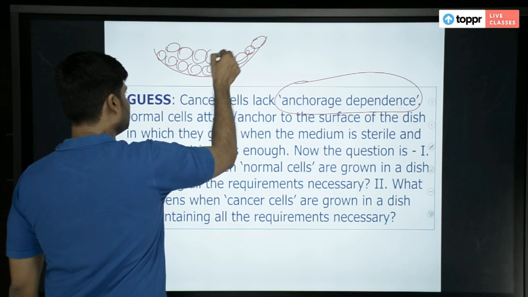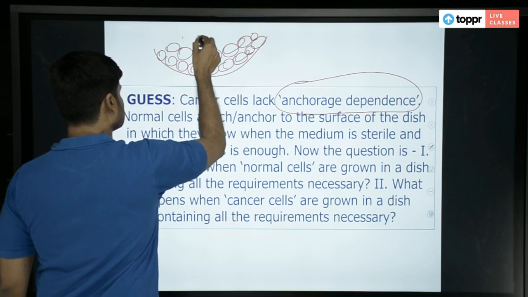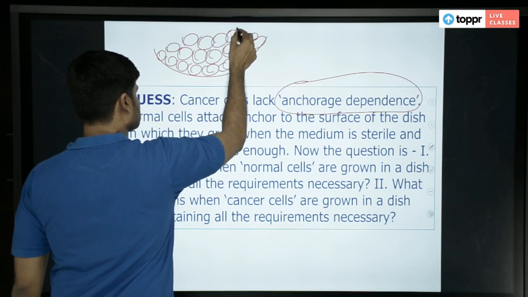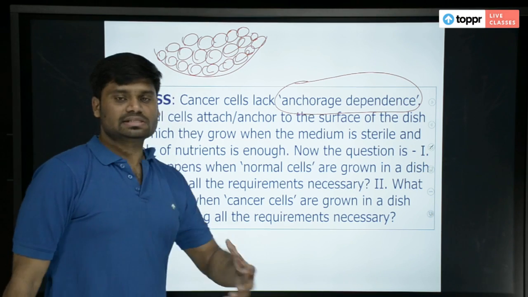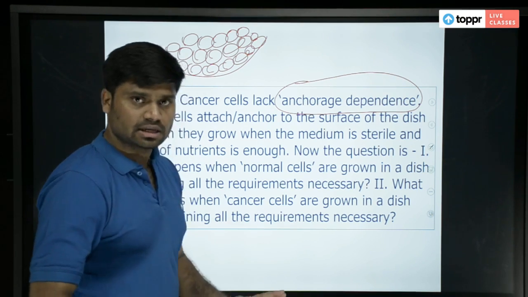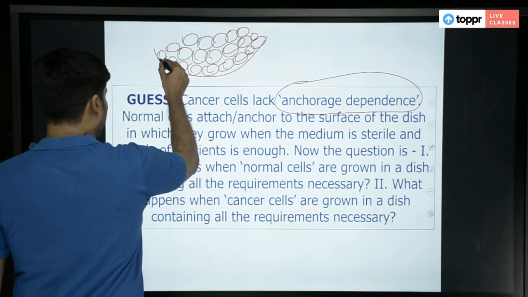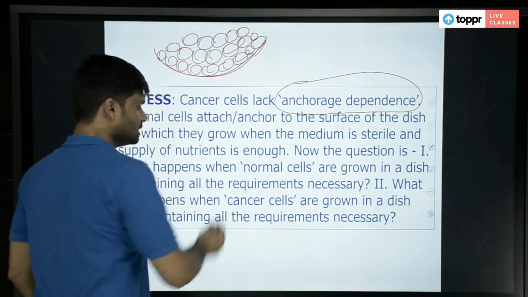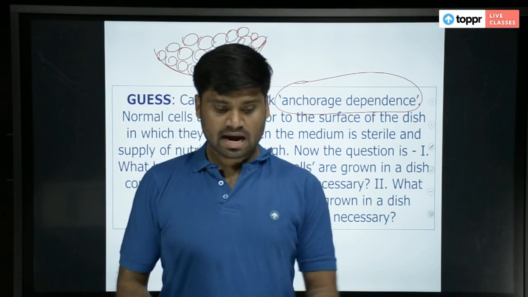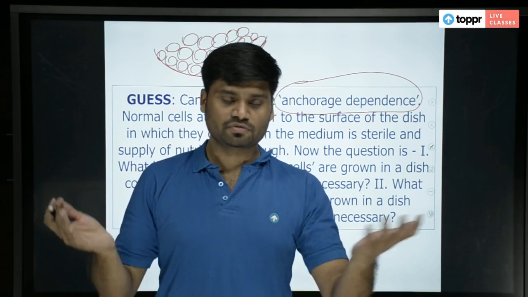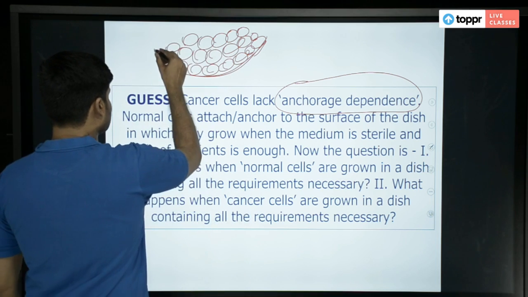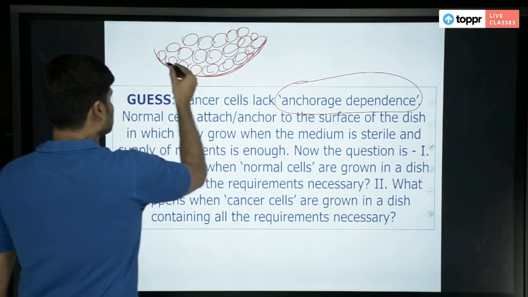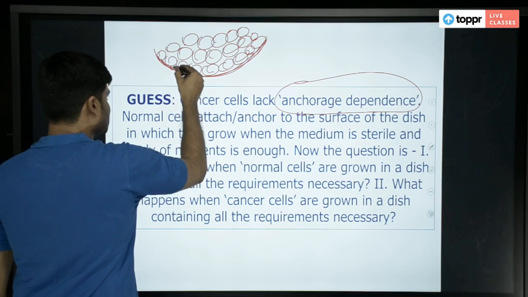They are multiplying and producing more cells. If these are normal cells of your body, automatically the bottom cells will get sticky and they will attach to the bottom of the vessel that you have taken.